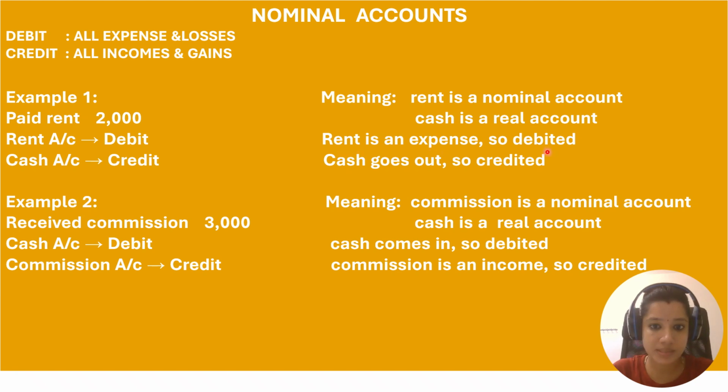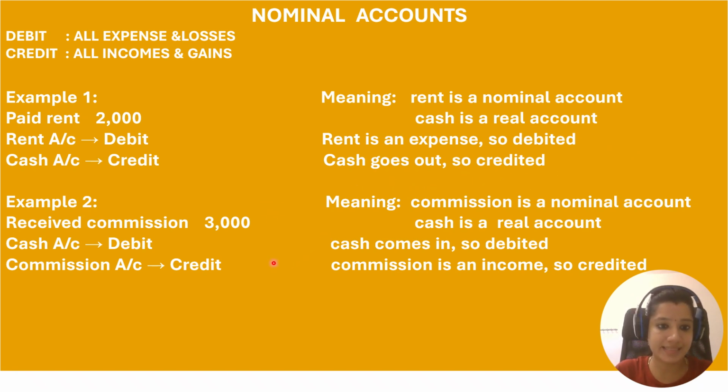And cash is a real account. Debit what comes in, credit what goes out. Here the cash is going out of your company, so it is credited.